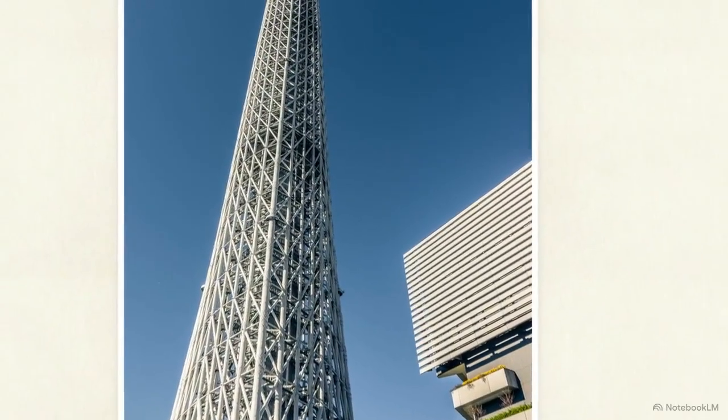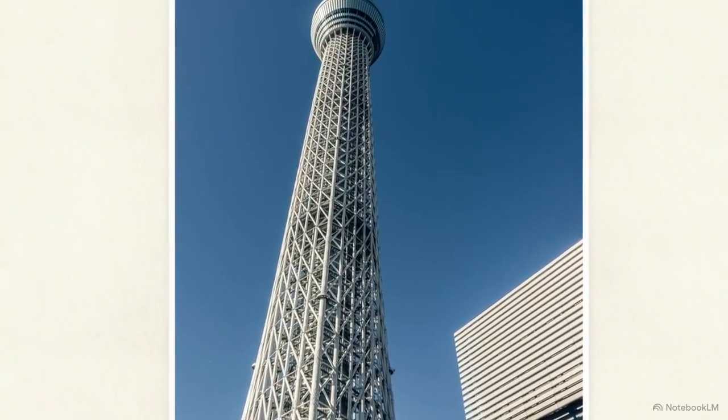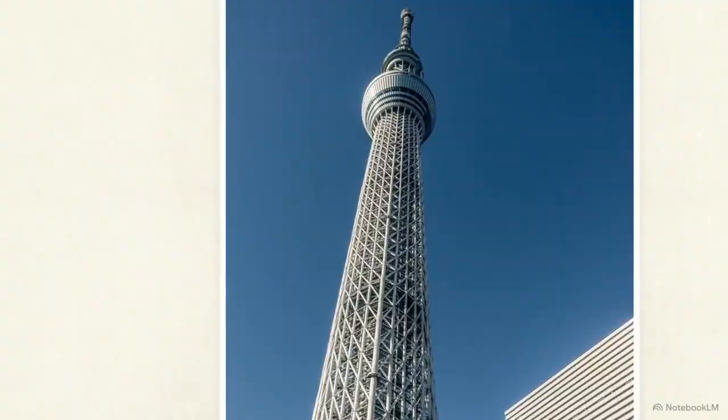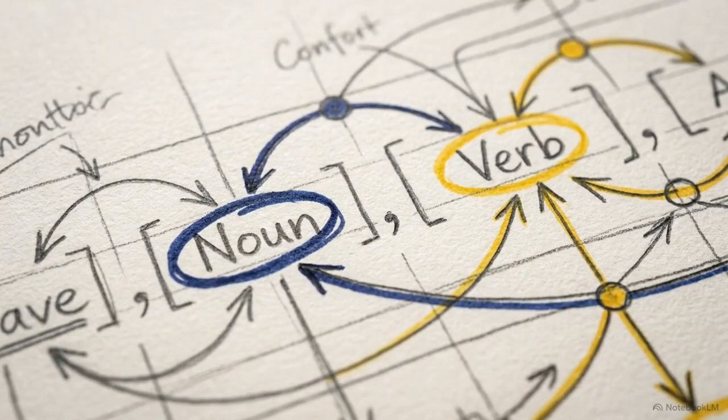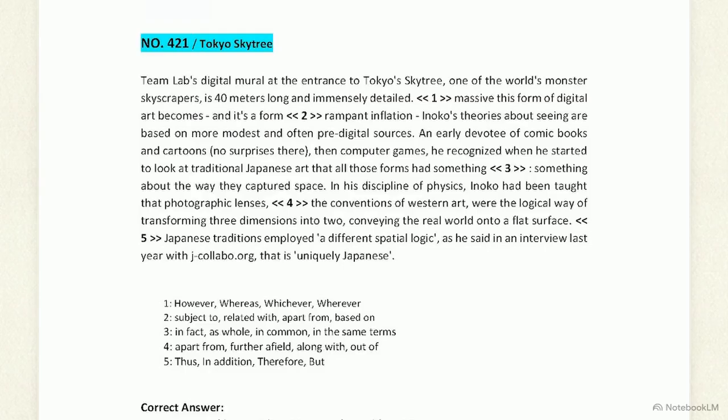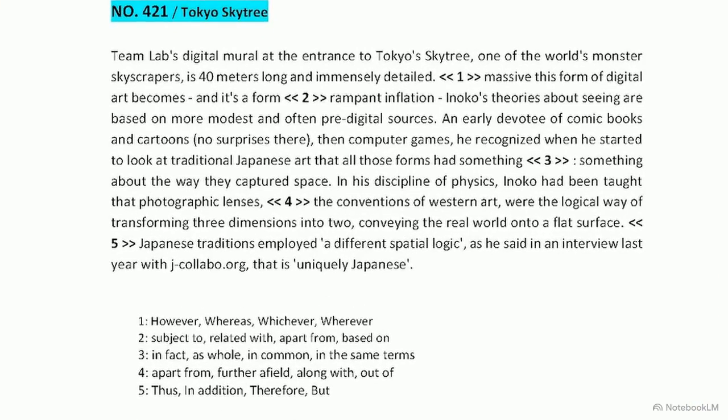At the entrance of the Tokyo Skytree sits a massive digital mural by TeamLab. We're going to use a text describing this artwork to reverse engineer the logic needed for high-level PTE reading tasks. We'll deconstruct this paragraph step by step to isolate the specific grammatical constraints that make only one choice possible for every blank. Let's focus on the first sentence and the options for blank number 1.